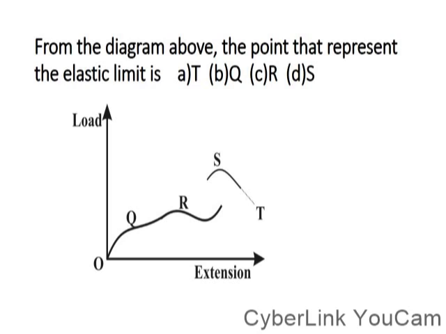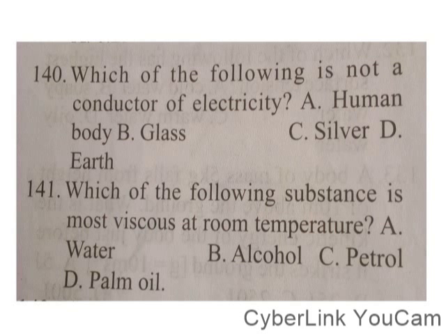This is followed by the yield point. Then where you have the apex of that graph is the maximum load. Then the point at which it begins to break or fracture is called the breaking or fracture point. So from here, Q will serve as the elastic limit, while R is the yield point, X will be the maximum load, and T will be the breaking point. So the correct option is option B, which is Q, because Q serves as the elastic limit of that spring.